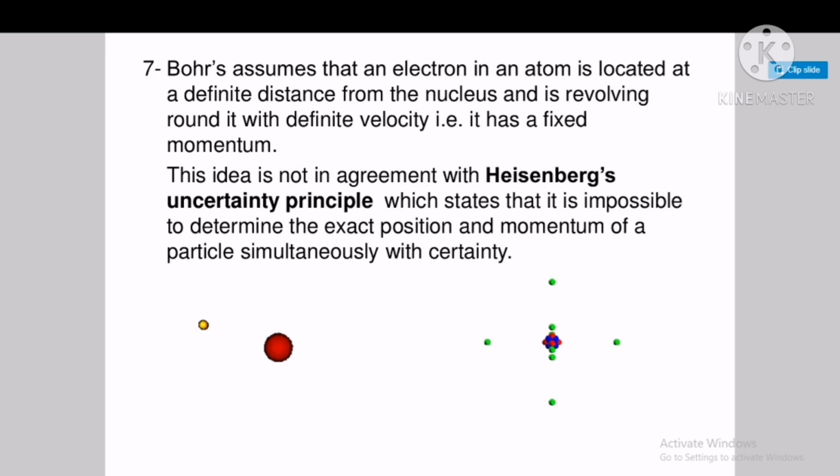The electron radiates energy only when it jumps from the higher energy orbit to the lower energy orbit in the form of a photon having value h nu.